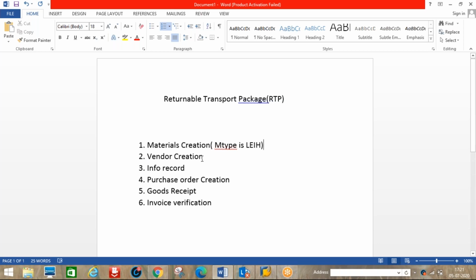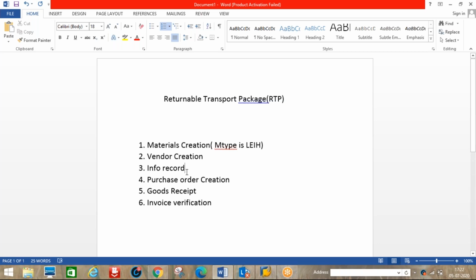Then the vendor creation, or we can use an existing vendor also, and the info record. When we log into the system I will explain what we have to do in the info record. Next are purchase order, goods receipt and invoice verification.